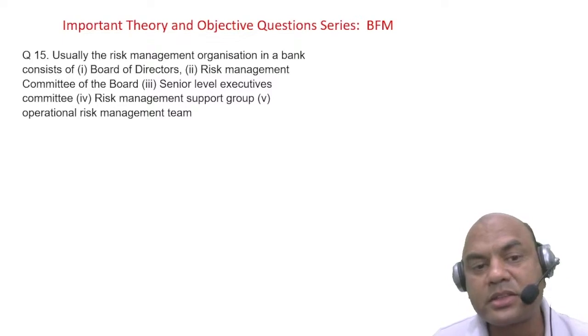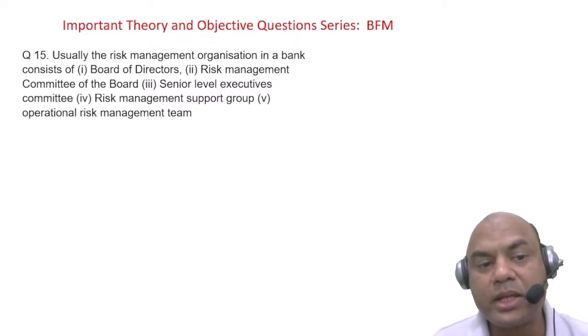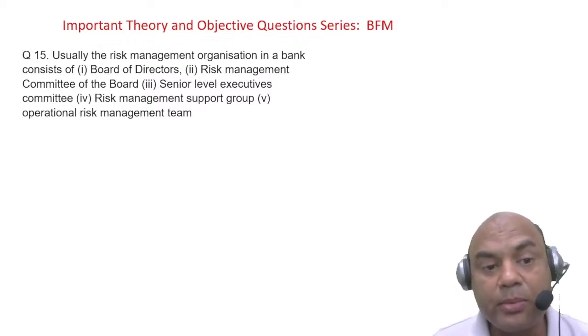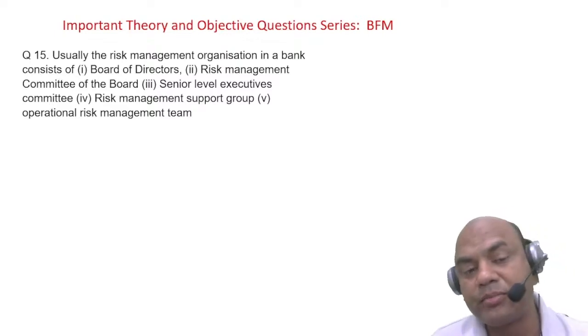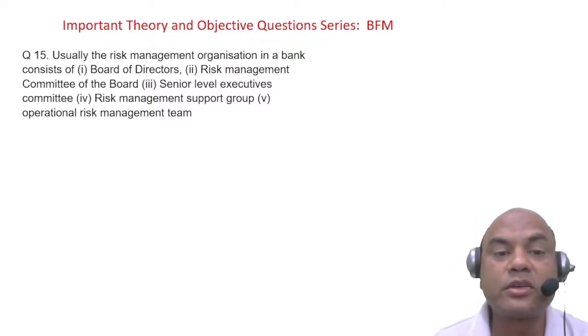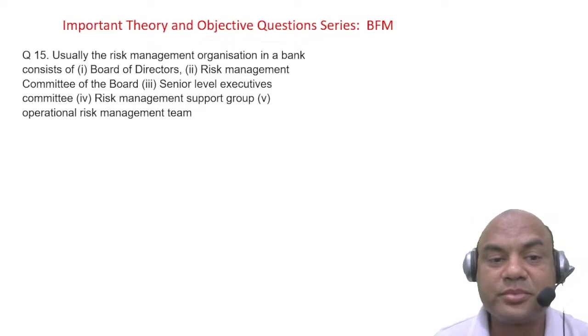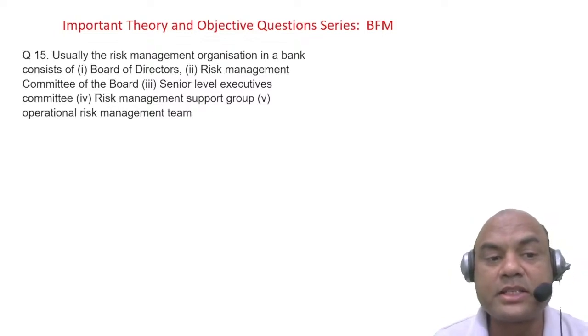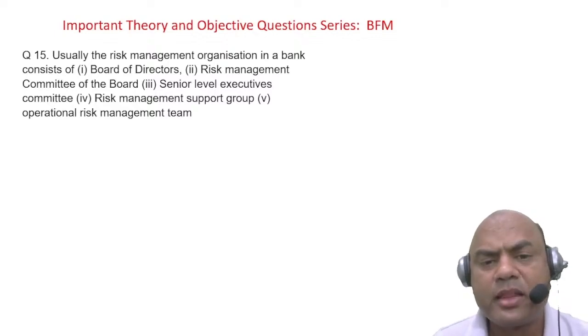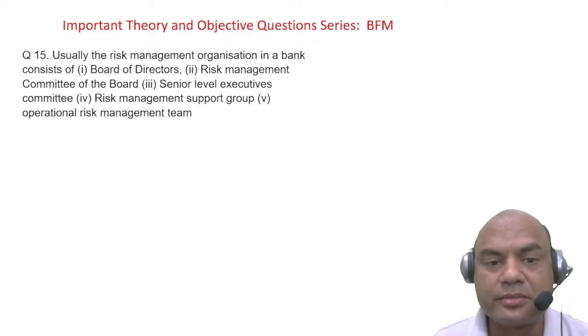Board of directors, RMCB, Risk Management Committee of the Board, Senior Level Executives Committee, Risk Management Support Group, and an operational risk management team. So it consists of what? There is something remaining in this, right? There should be options over here.